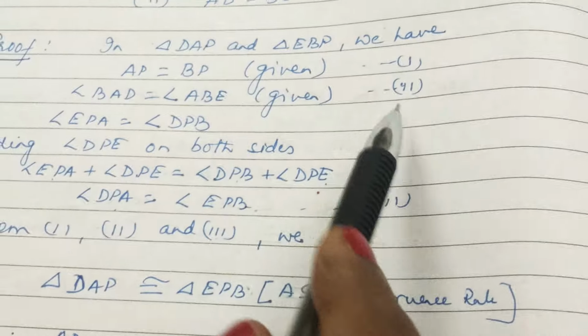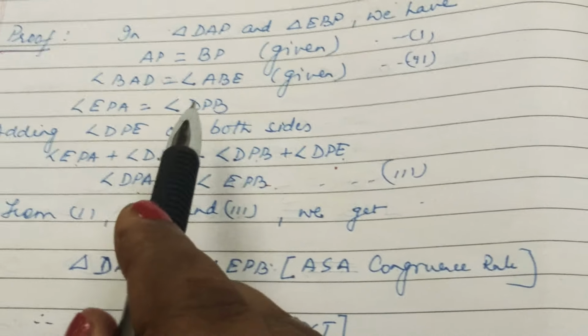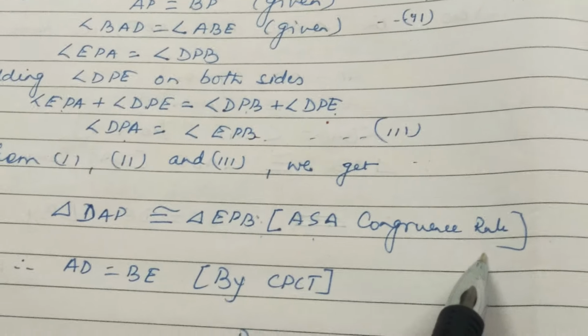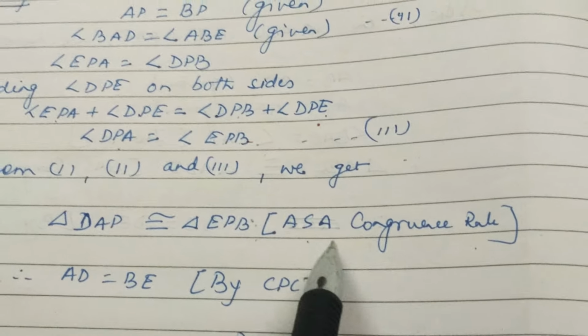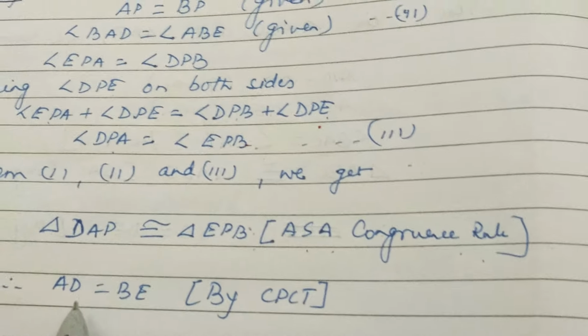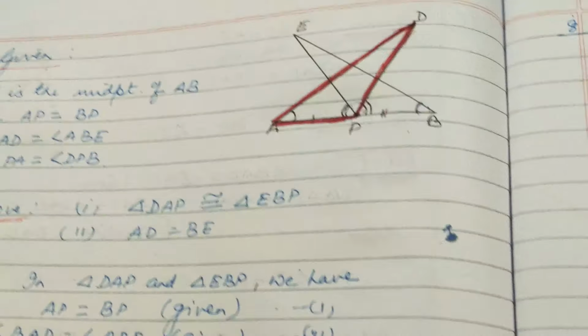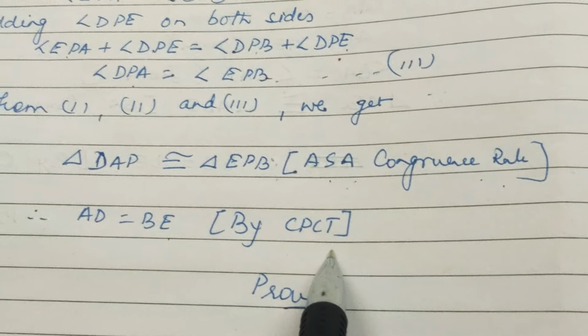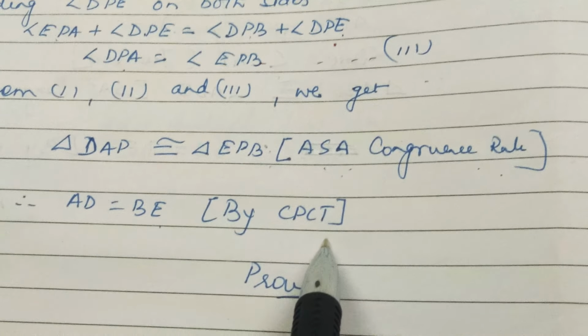Therefore, from 1, 2 and 3, we get that the two triangles DAP and EBP are congruent by the ASA congruency rule, that is angle side angle. Therefore, since the two triangles are congruent, AD equals BE by CPCT. Hence proved.